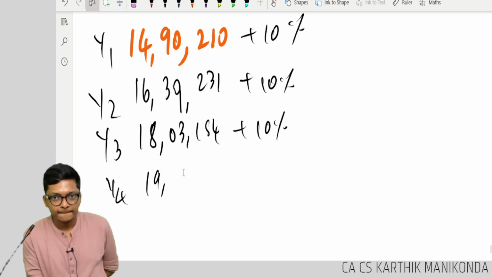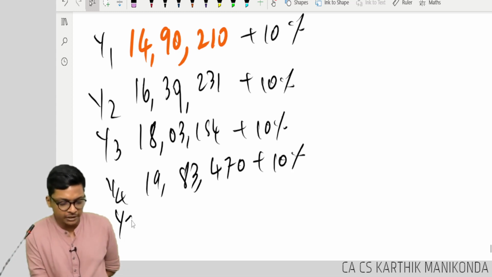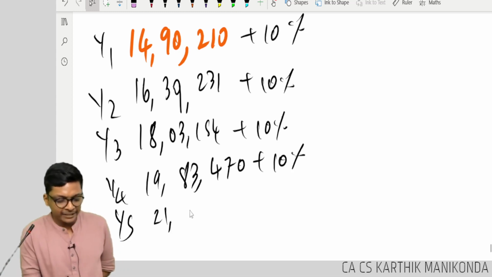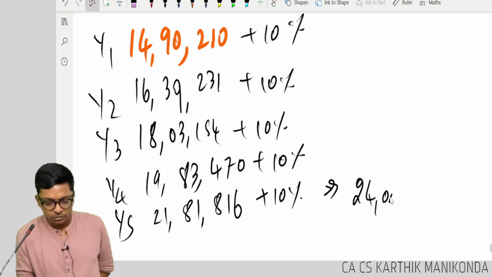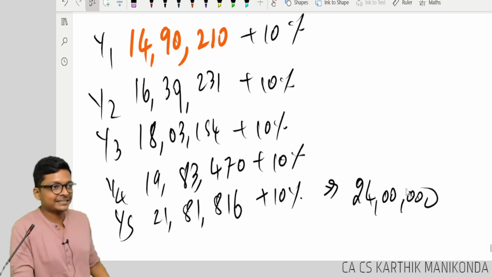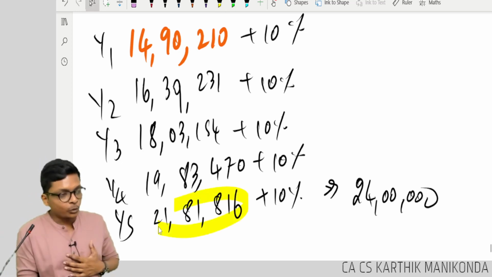19,83,470 plus 10%. Year 5. 21,81,... This is year 5 starting off. Year 5 ending again plus 10%. How much? Are you getting 24 lakhs, guys? Why 24 lakhs? Most of you would have stopped with 21 lakhs.